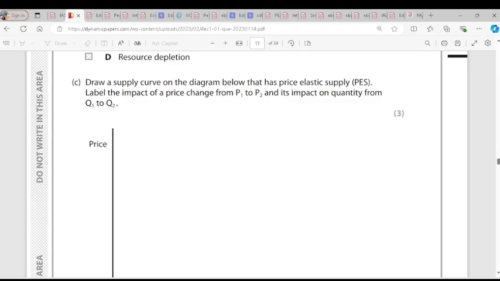It is far away from each other. So Q1 and Q2, it is far. Do you understand? So that is elastic. Is it clear? And there's a fall in price from P1 to P2. I think it's clear, right? Yes. So we go on.